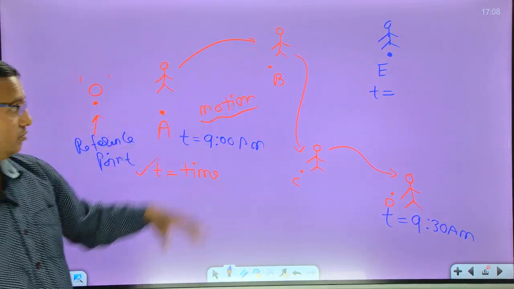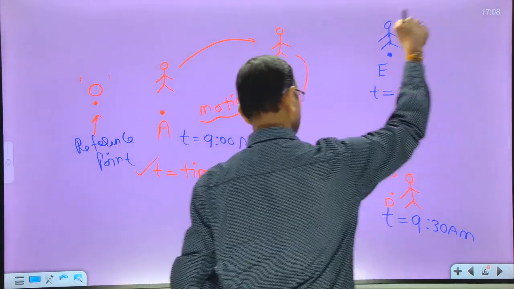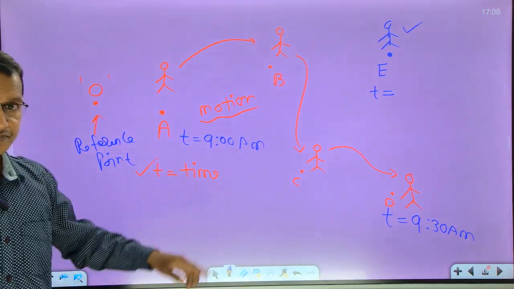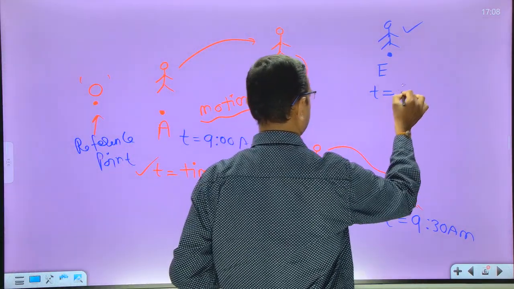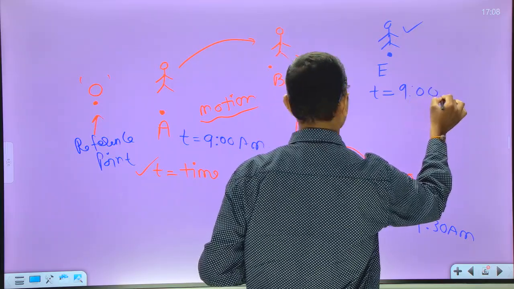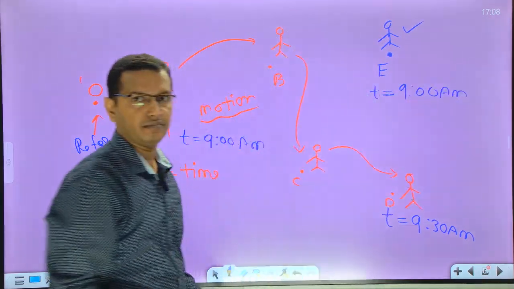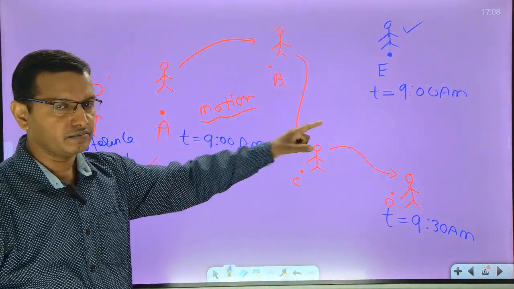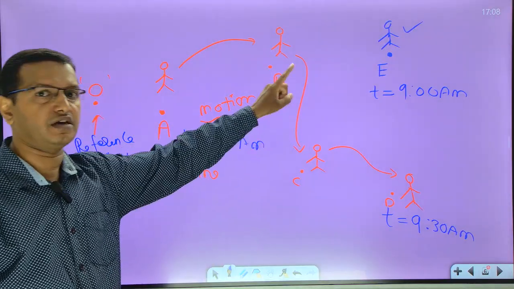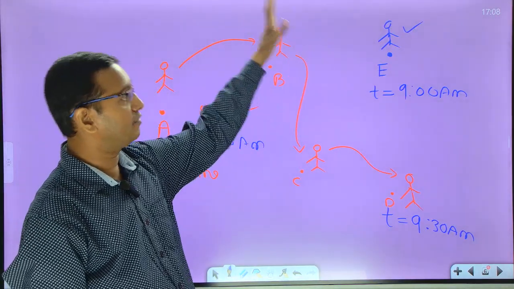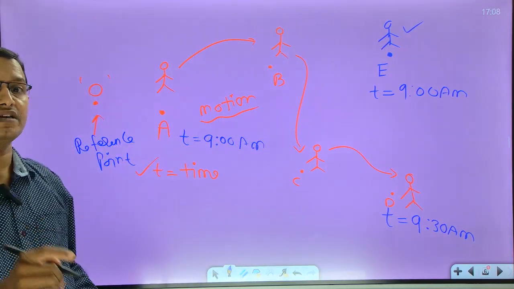Now, that guy who is standing at position E, both have started. Let us take that this guy also started at 9 a.m. So at 9 a.m. he's standing there. After 10 minutes he is there. After 20 minutes he is there. Even after half an hour he is there only. So what is happening?